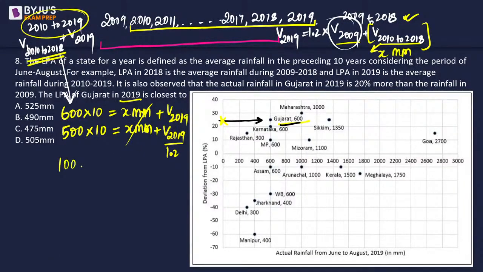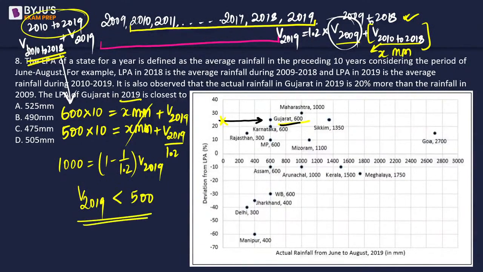So we will have 100 into 10, 1000 is equal to 1 minus 1 by 1.2 into V2019, which is going to result in V2019 is going to be a value which is going to be less than 500. थोड़ा सा 500 से कम. B. 475 is way too accurate. It's not going to get divided. Approximately or closest to 490 होगा. 500 से थोड़ा कम हो जाएगा. So the answer is going to be B.